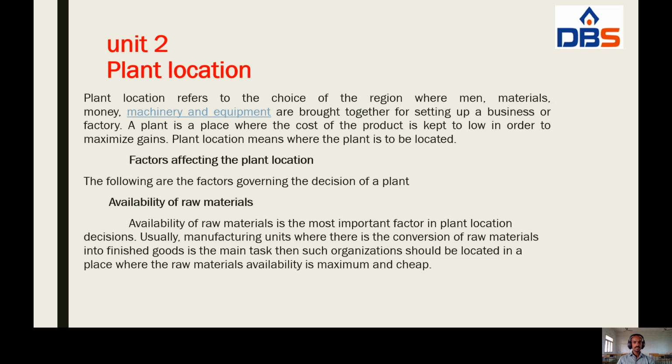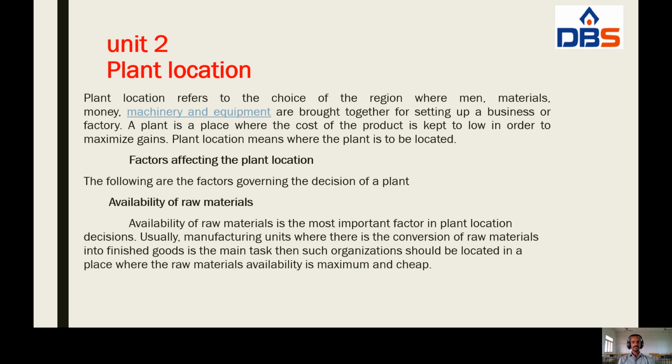Okay, next, important factors affecting the plant location. The following are the factors governing the decision of a plant location.